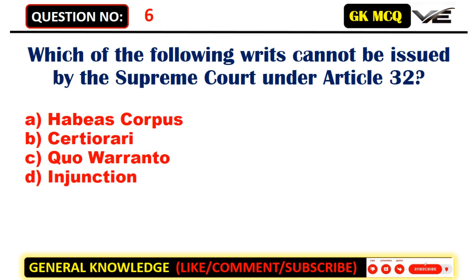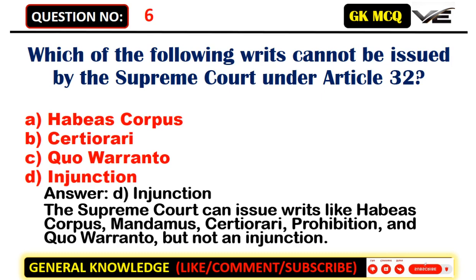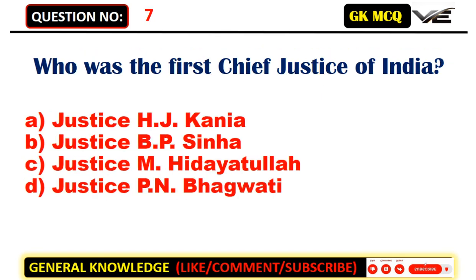Which of the following writs cannot be issued by the Supreme Court under Article 32? A. Habeas corpus. B. Certiorari. C. Quo warranto. D. Injunction. Answer: D. Injunction. The Supreme Court can issue writs like habeas corpus, mandamus, certiorari, prohibition, and quo warranto, but not an injunction.